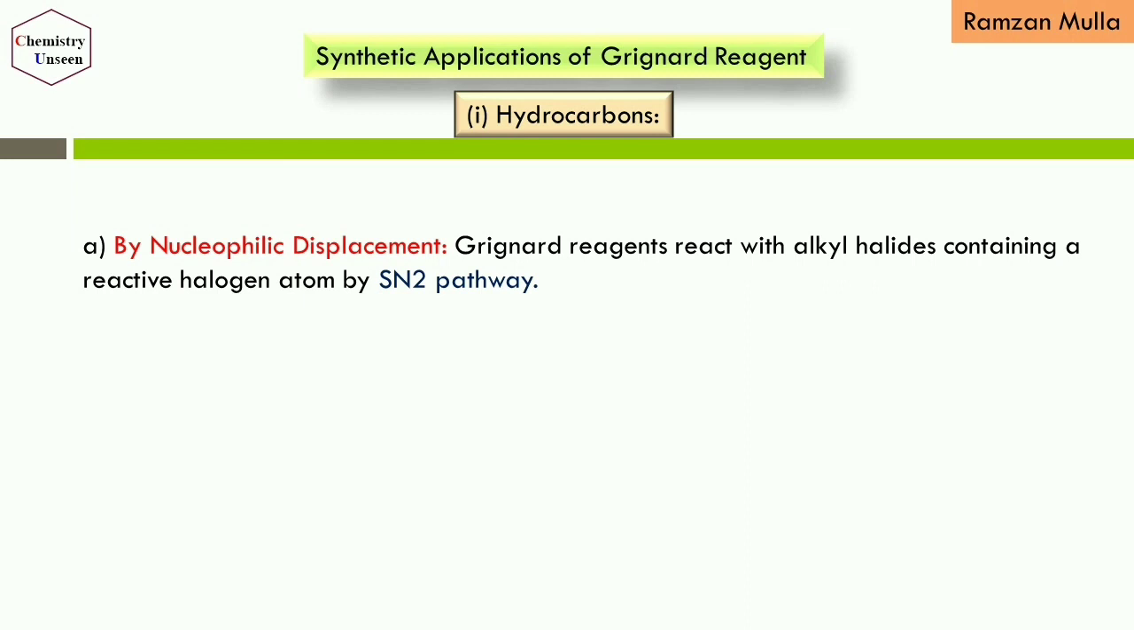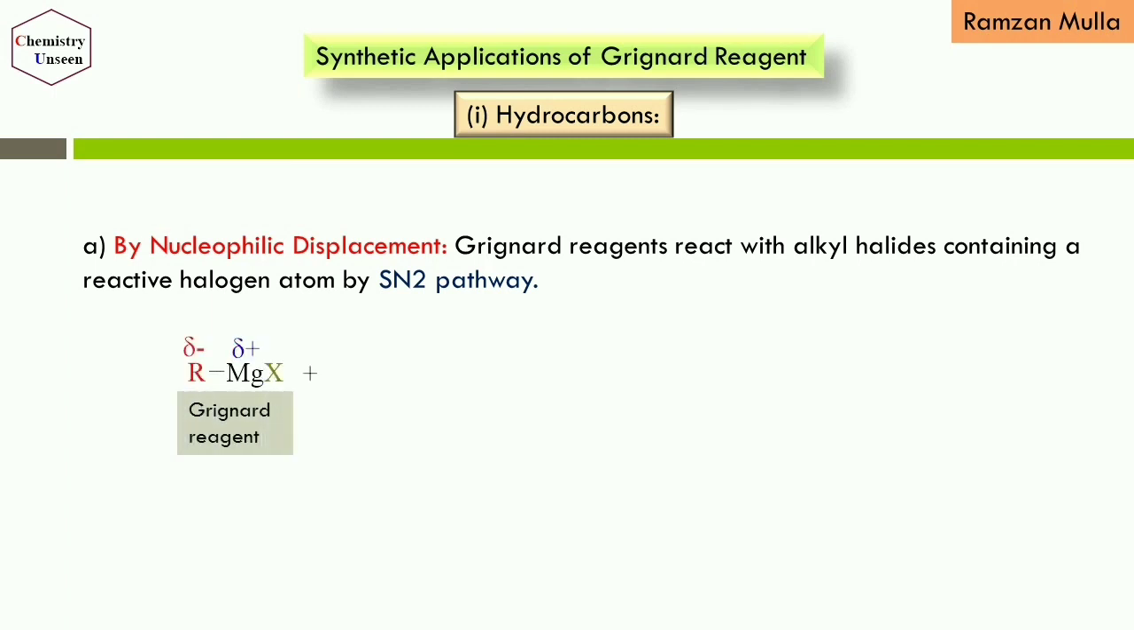Next we will see the synthetic applications of Grignard reagent, where we are using these Grignard reagents. So the first one is synthesis of hydrocarbons. Hydrocarbons can be synthesized by using Grignard reagent by nucleophilic displacement reaction. The Grignard reagents readily react with alkyl halides containing a reactive halogen atom, and they mainly follow the SN2 pathway. So here we have the reaction.